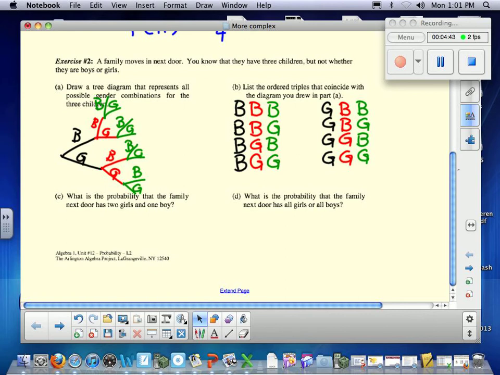So letter C, what is the probability that the family next door has 2 girls and 1 boy? So 2 girls, 1 boy. Does it say what order they have to be born in? No. So anywhere that we have 2 G's and a B.